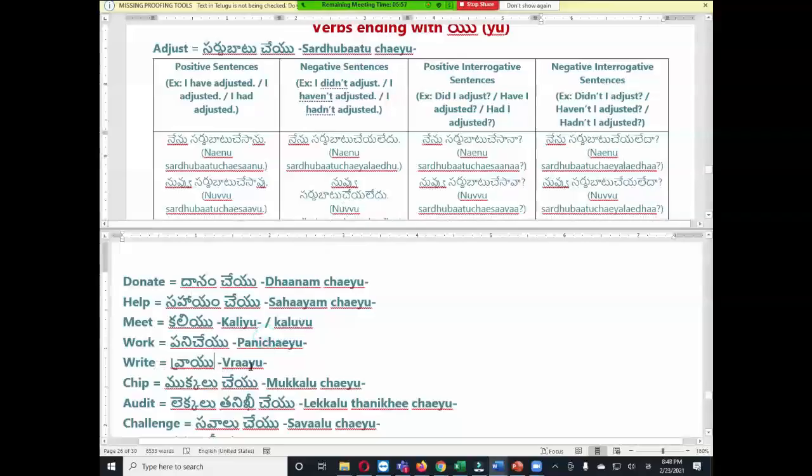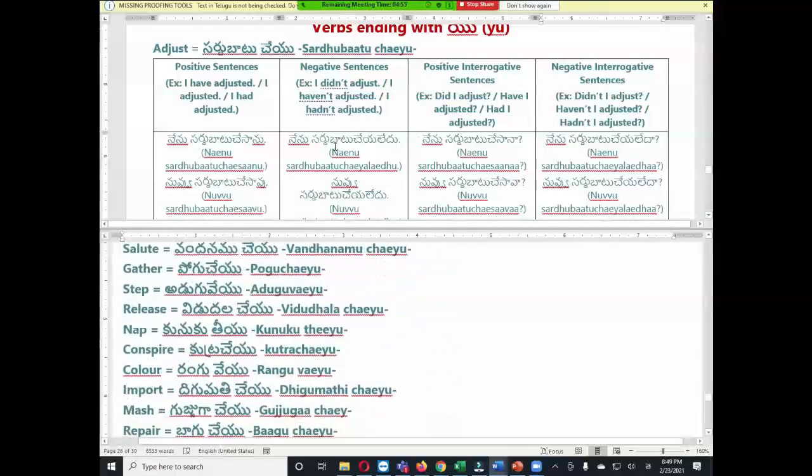We will practice with one more verb. Write. Write means vrayu. Take this write verb vrayu and conjugate into past tense. వ్రాసాను. అవునండి. వ్రాయలేదు. అవునండి. వ్రాసానా. అవునండి. వ్రాయలేదా. అవునండి, సరిగ్గా చెప్పారు.